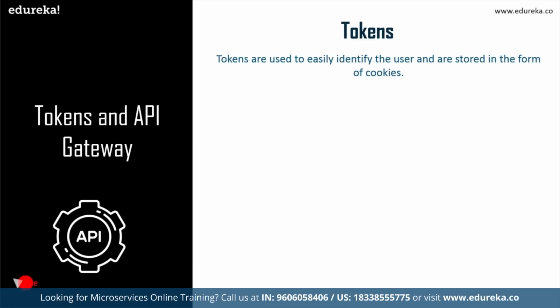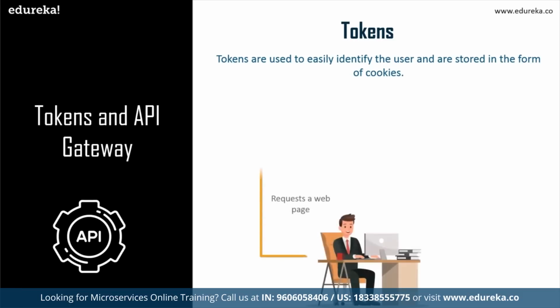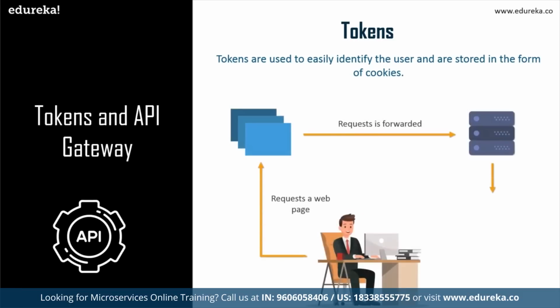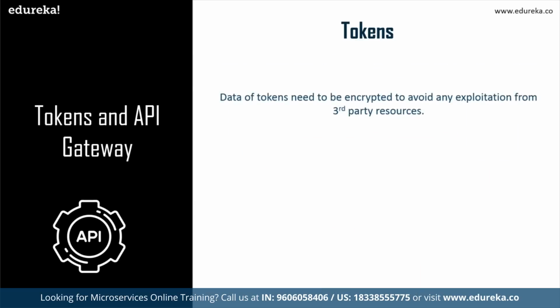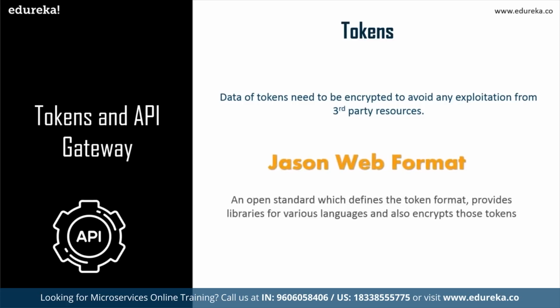These tokens are used to easily identify the user and are stored in the form of cookies. Now, each time a client requests a web page, the request is forwarded to the server, and then the server determines whether the user has access to the requested resource or not, right? Now, the main problem with tokens is that the user information is stored. So the data of the tokens needs to be encrypted to avoid any exploitation by third parties. And I would say JWT, or JSON Web Token, is an open standard which defines the token format, provides libraries for various languages, and also encrypts the user details, right?